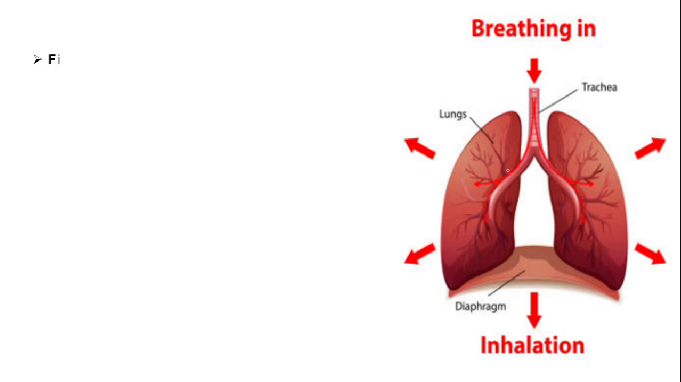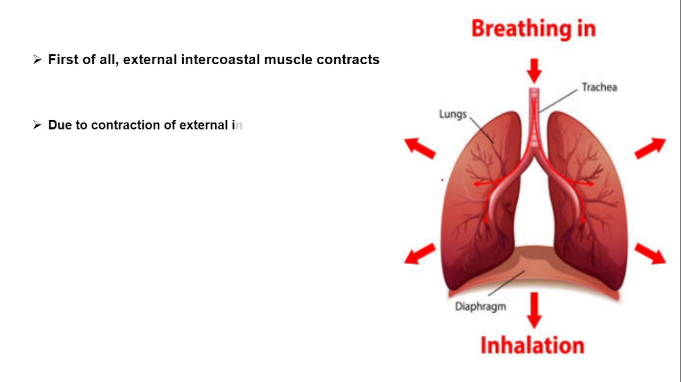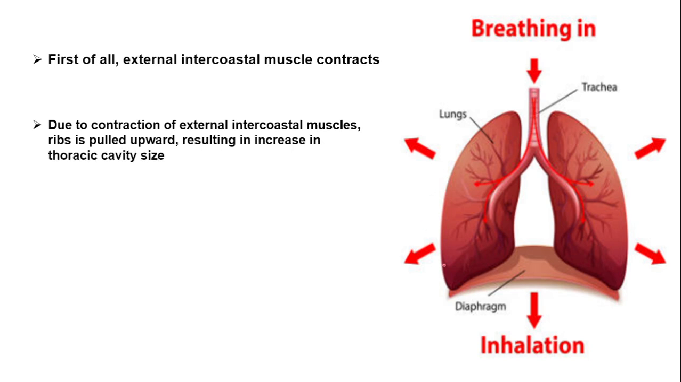Let us observe that. First, the external intercostal muscles will be contracting. That means they will move outward. They will push the rib cage outwards. Due to contraction, what happens? The ribs are pulled upward, resulting in an increase in the volume of the thoracic cavity. In turn, what happens? The volume of the lung also increases.